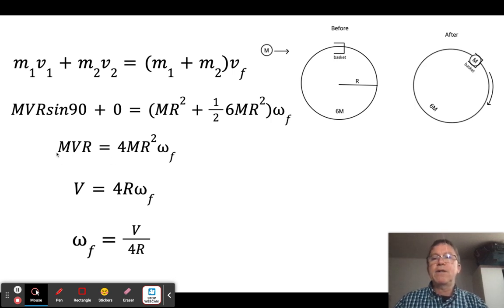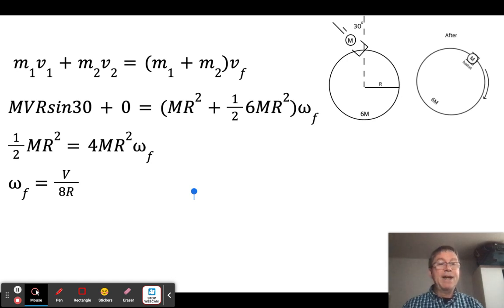And so I just solved this. Sine 90 is 1. I'm going to add these together. So 1/2 of 6 is 3. 3 plus 1 is 4. I'm going to divide by m, and I'm going to divide by r, and I end up getting that the final angular speed is v over 4r.